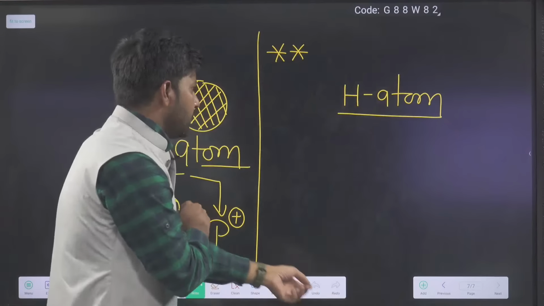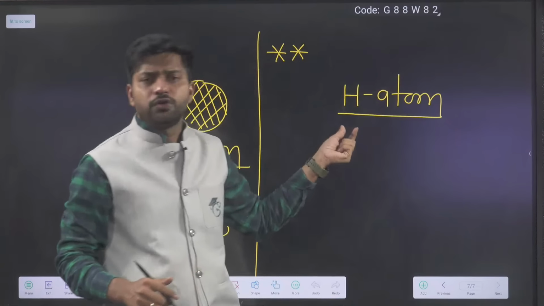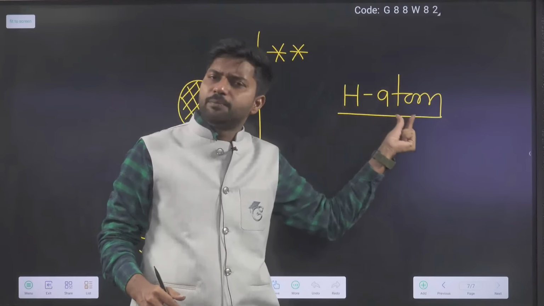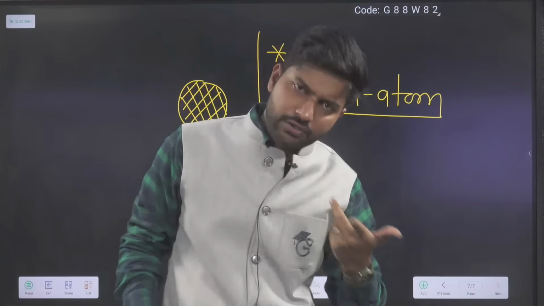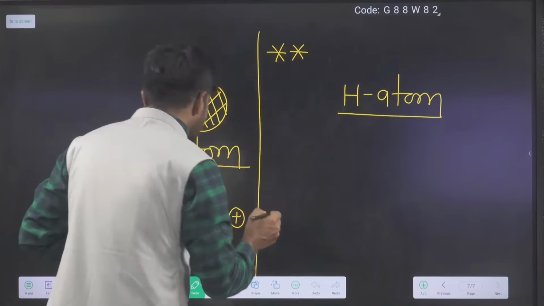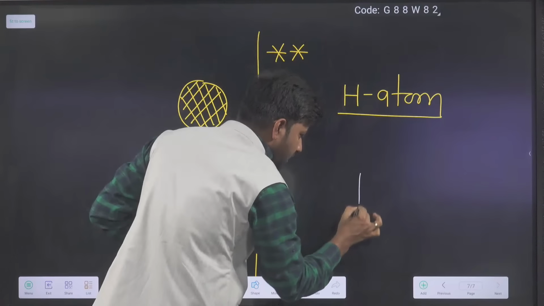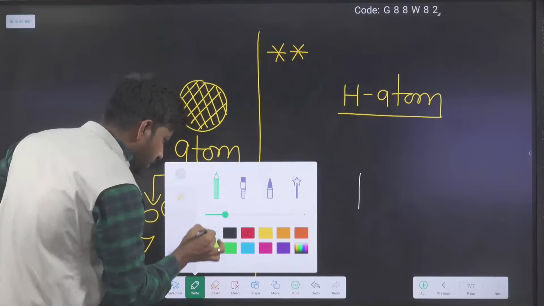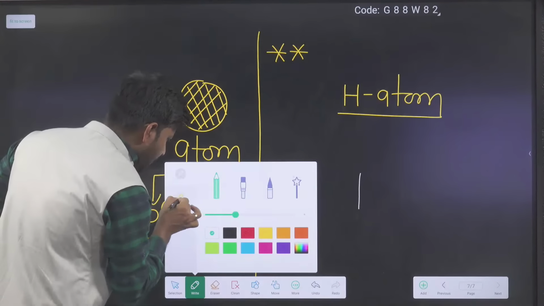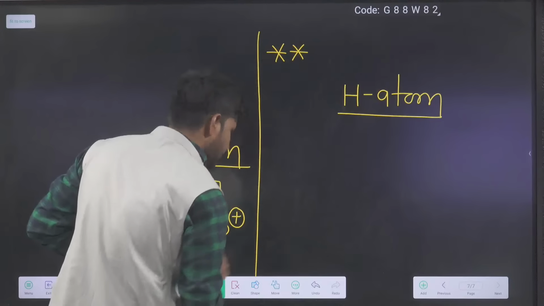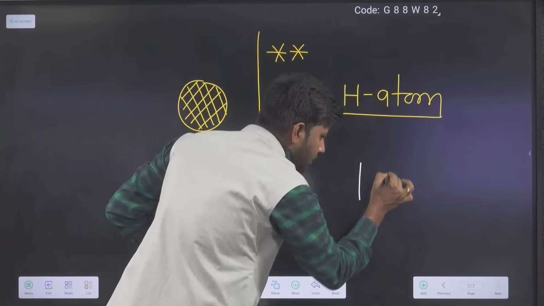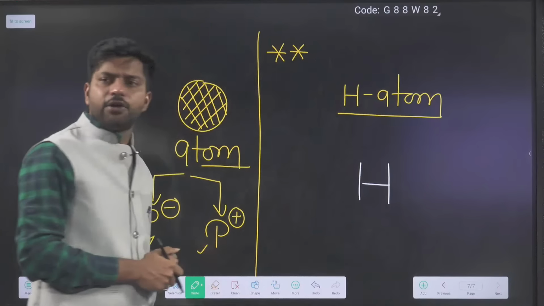To discuss all these things, the first example they took was the hydrogen atom, because the first member of the periodic table is the hydrogen atom. So this is the symbol I wrote earlier; the hydrogen atom is actually represented like this.